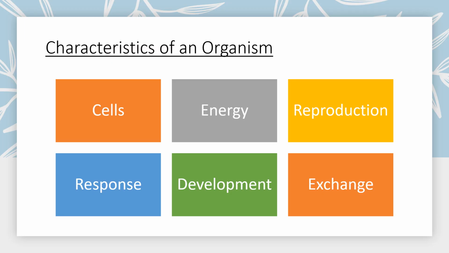Moving on, characteristics of an organism. There are many characteristics of an organism, by which we tell whether this organism is a living organism or not. First of all, it's made up of cells, right? So the cell is the smallest part. Cells make up tissues and tissues together make up organs, which in turn make the whole body.